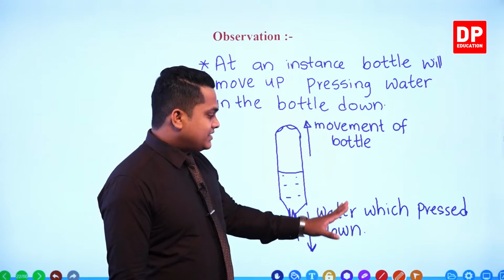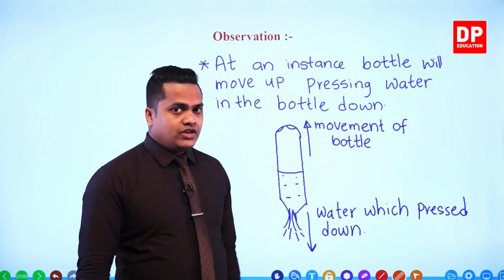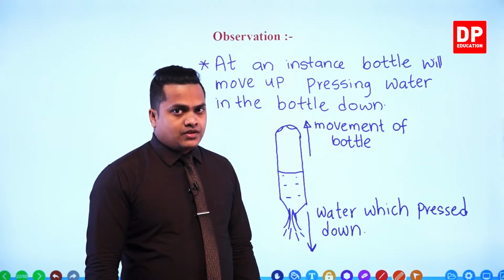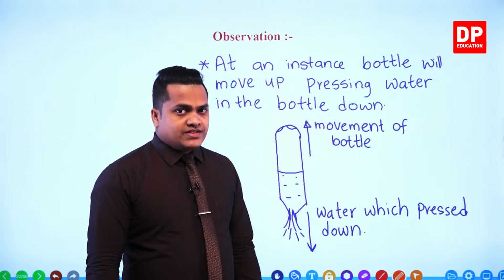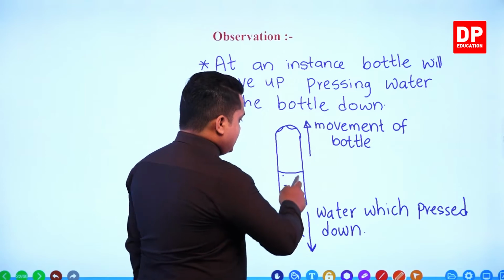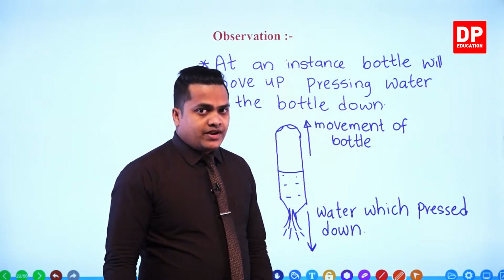In the same way as you can see here, when the water is pressing downward, the bottle moves in the opposite direction, towards up. In a real rocket, this is the fuel called hydrogen fuel, my dear children.